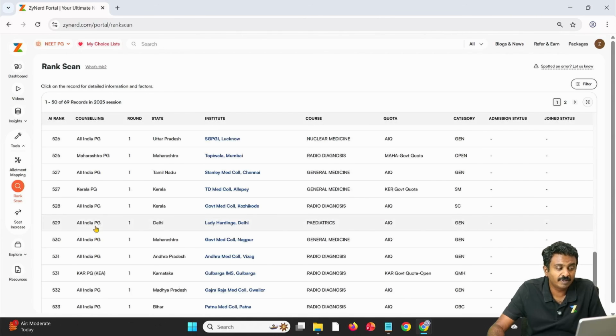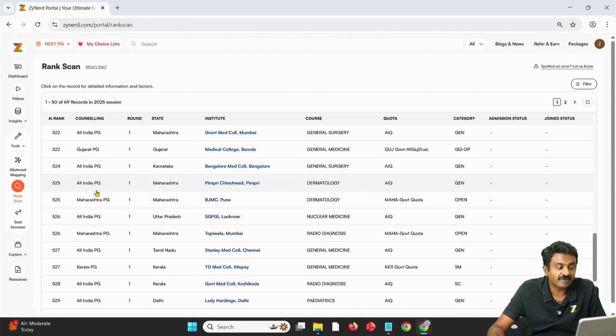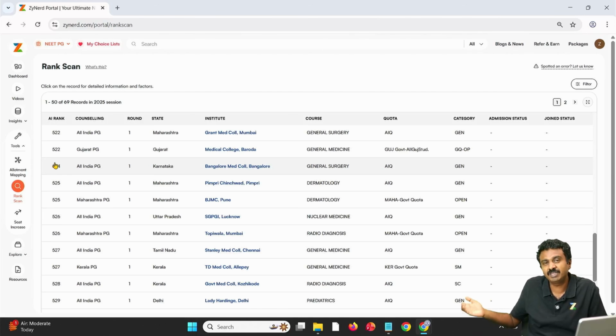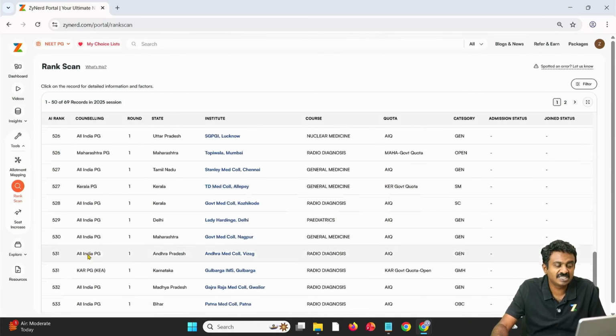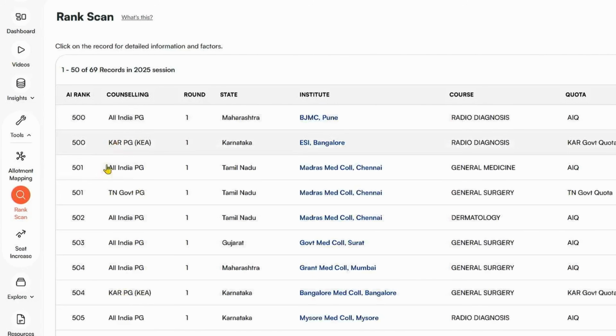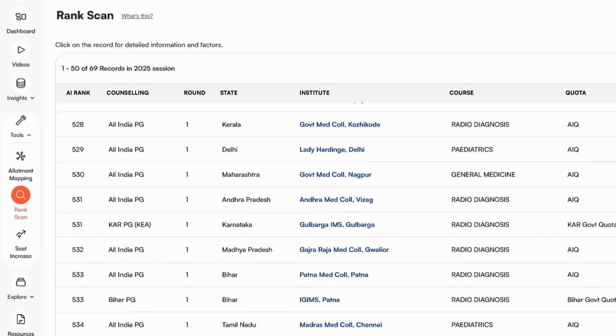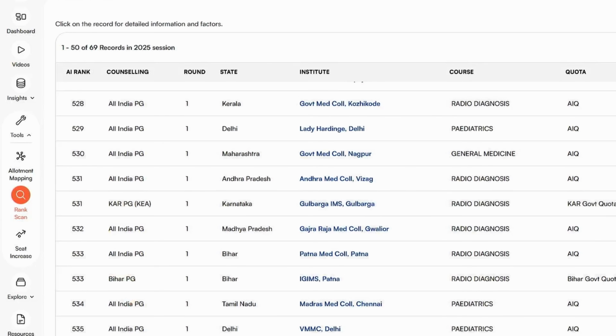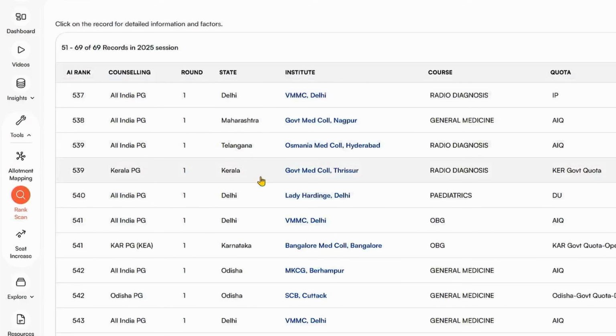You will also be able to see some ranks which are missing, and you will also have the question of why 523 is not there. Why did 523 not participate in any counselings at all? Maybe the candidate is yet to participate in other counselings like Rajasthan, Madhya Pradesh, etc., for which allotments are yet to be out. So depending upon that, you will see it at a later stage, or the candidate did not want to participate for whatever reasons. So that you will be able to see. And for all the candidates, the 50 candidates above you, you can map what they are and then plan accordingly.